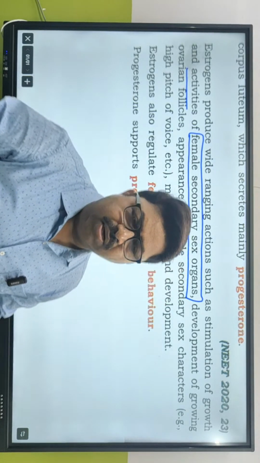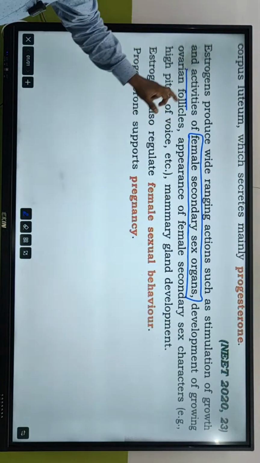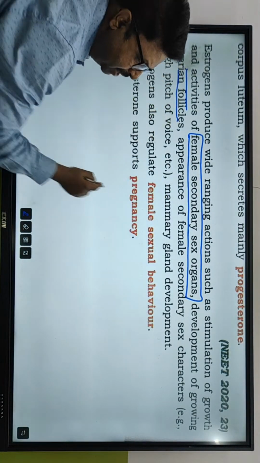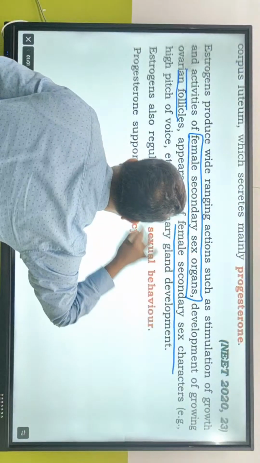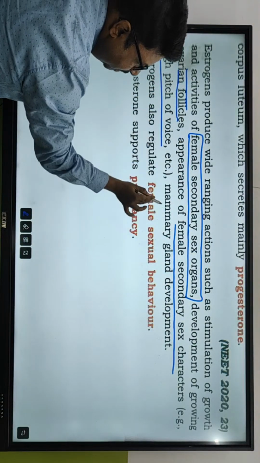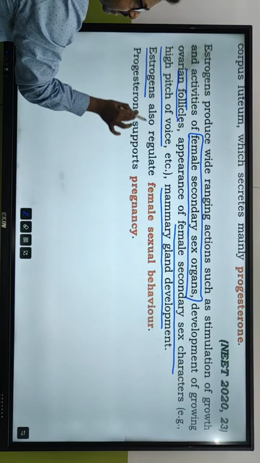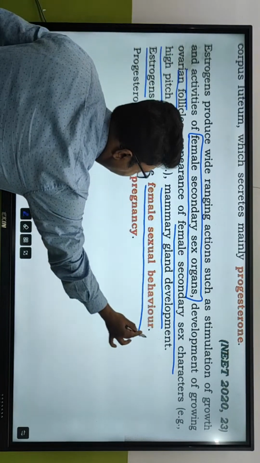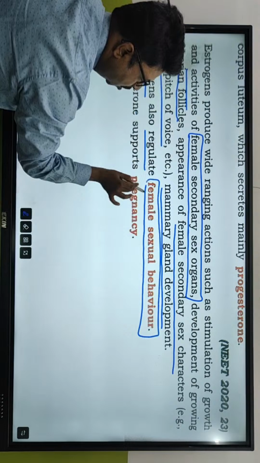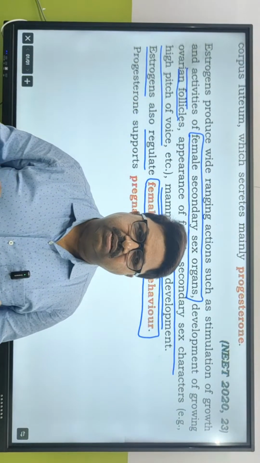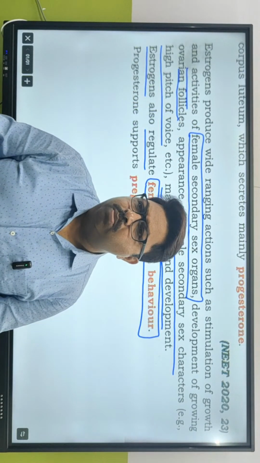So estrogen creates a huge change in the body, and that is what? Development of growing ovarian follicles, appearance of female secondary sex characters, for example, high-pitched voice, mammary glands development. So this occurs after puberty. Estrogens also regulate female sexual behavior.